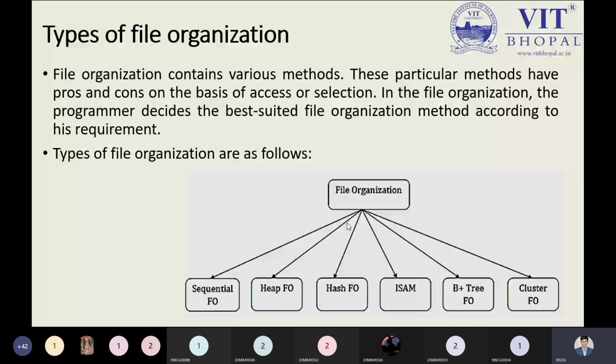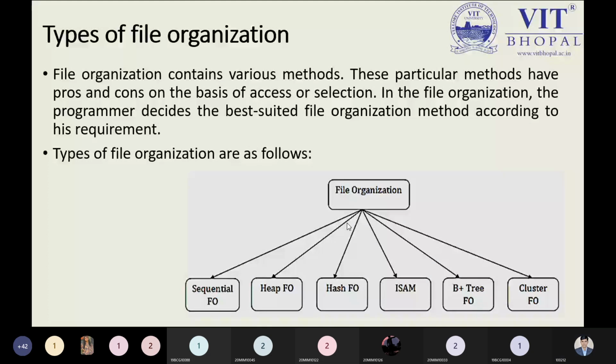Cluster FO means cluster file organization. In this case, we have groups. If we have a data set in my database, in my record, based on the city name I can make a cluster. Those students who belong to Bhopal will be part of one cluster. Those students who belong to Indore city will be part of a second cluster. And those students who are part of Hyderabad or Bangalore or different kinds of cities, we can make clusters.